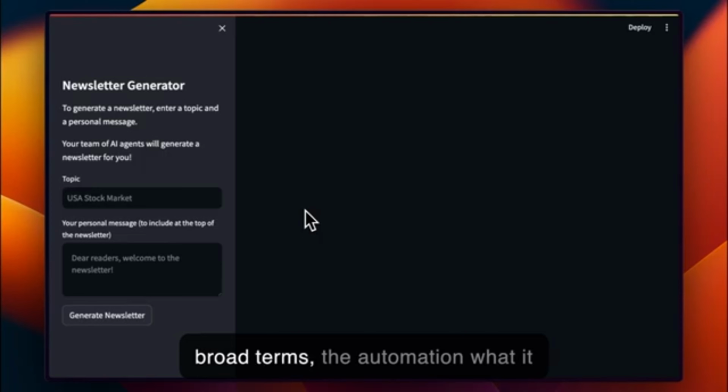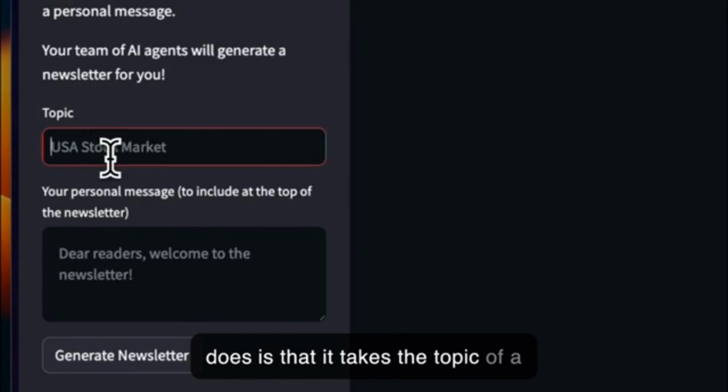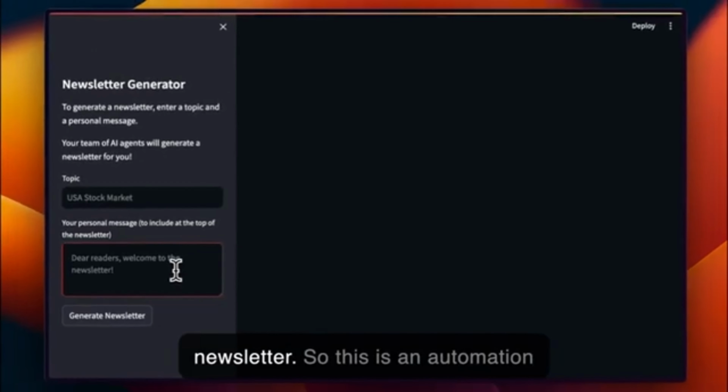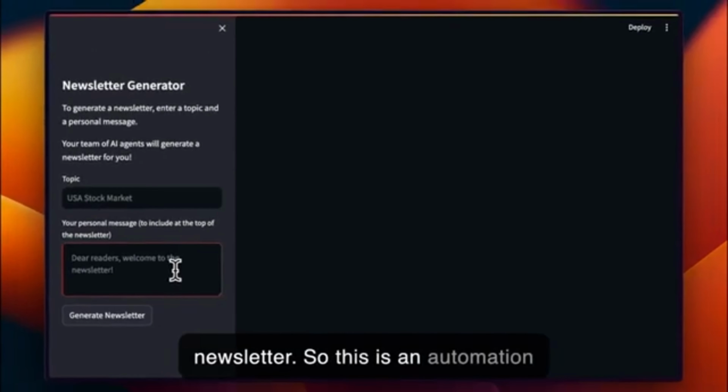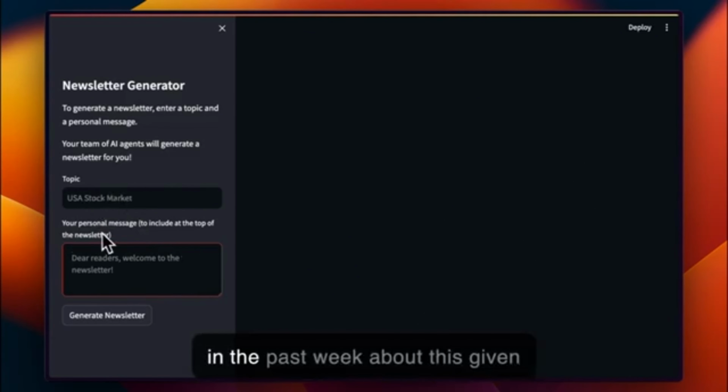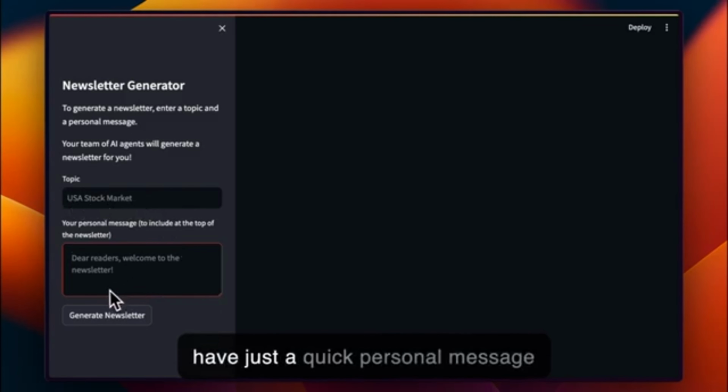In broad terms, what the automation does is that it takes the topic of a newsletter and then just a quick personal message, and it generates a newsletter. So this is an automation that has a team of research agents who are going to go to the internet and find the most relevant news in the past weeks about this given topic. In the US stock market, and I have just a quick personal message. This is: dear readers, welcome to the newsletter.